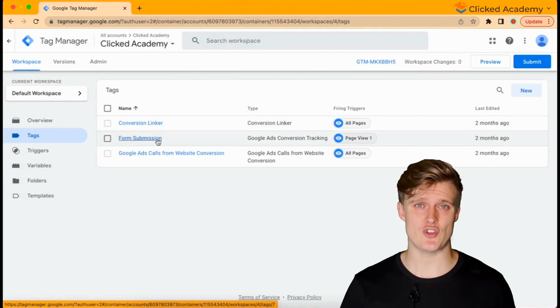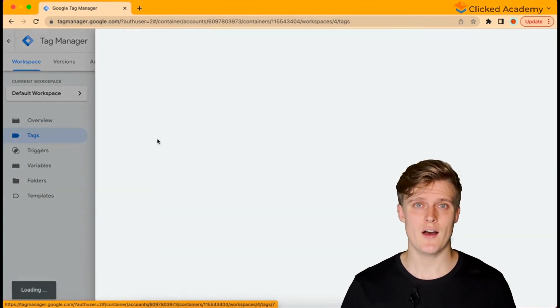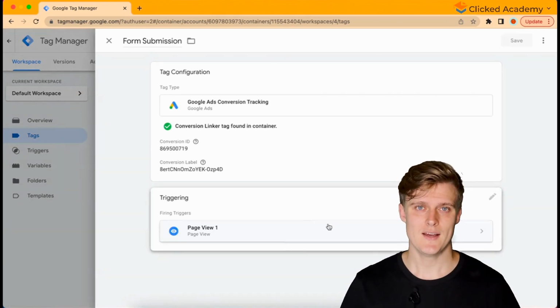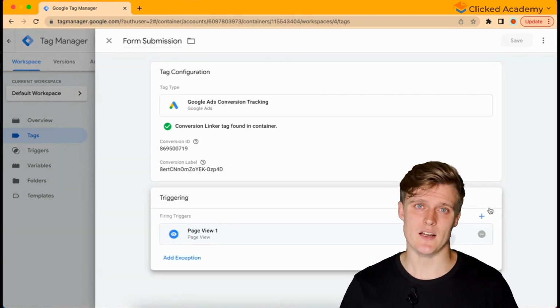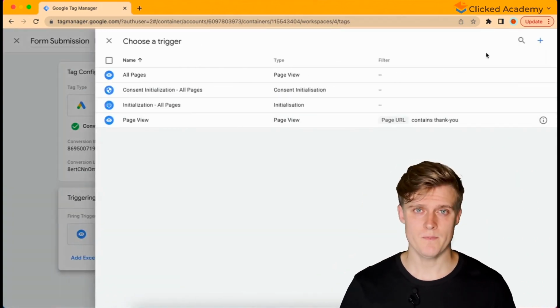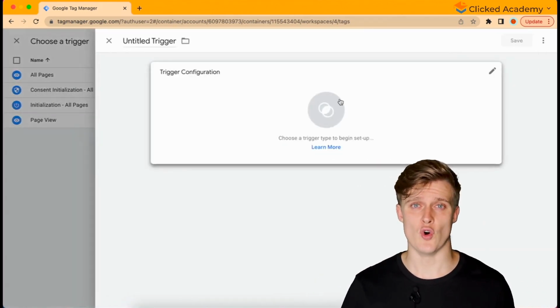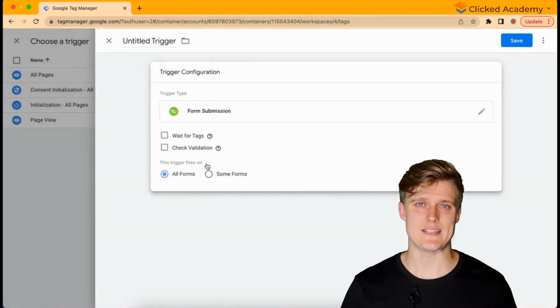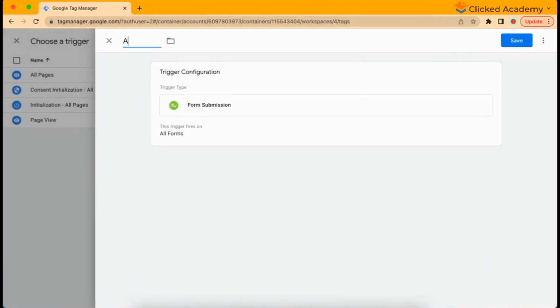Now, the second way to track forms is by setting up a trigger for when all forms on your website are submitted. Now, this can be very easily done by clicking plus new trigger, and then selecting the form submission trigger, then all you need to do is select all forms and then save the tag and publish it.